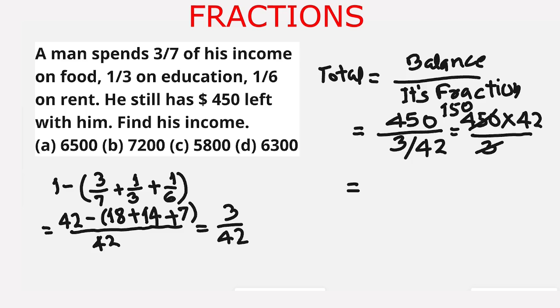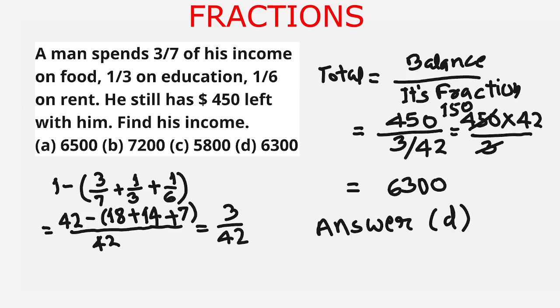Now 150 multiplied by 42. We put aside the 0 of 150. Now we multiply 15 and 42. 10 times 42 is 420 and half of 420 is 210. 210 plus 420 is 630. So the total amount he earns is $6,300. And from the given options, our answer is option D, $6,300. I hope you have understood the method of solving such type of questions. We go to the next question.